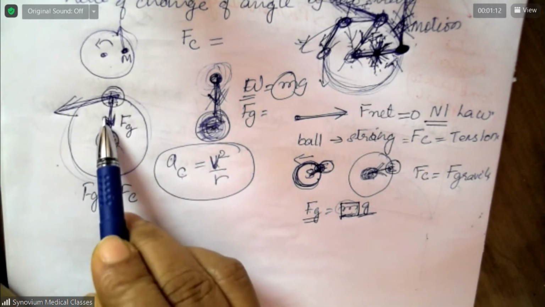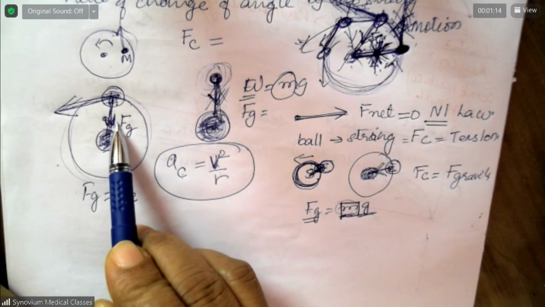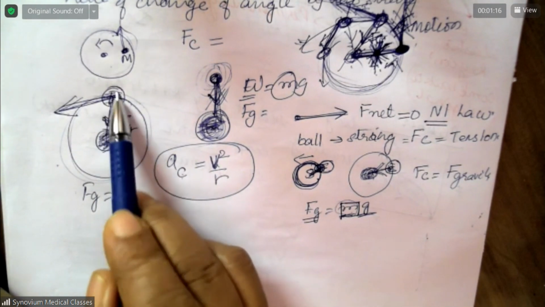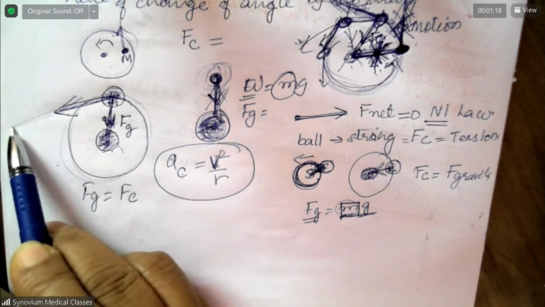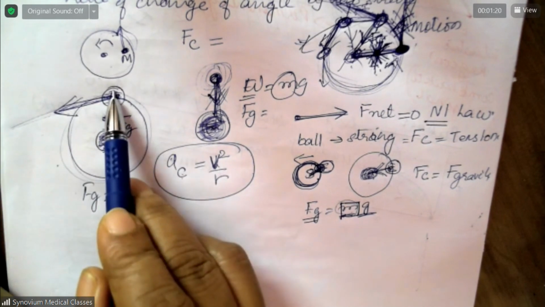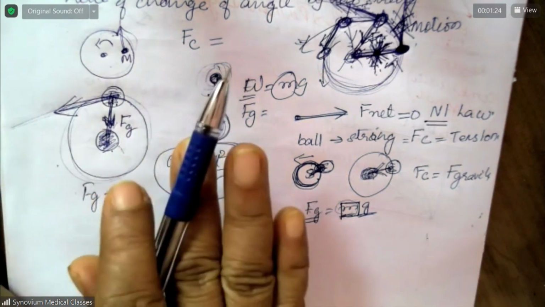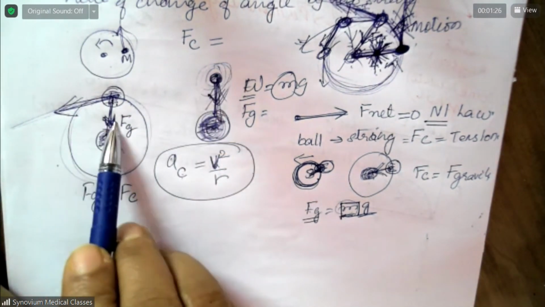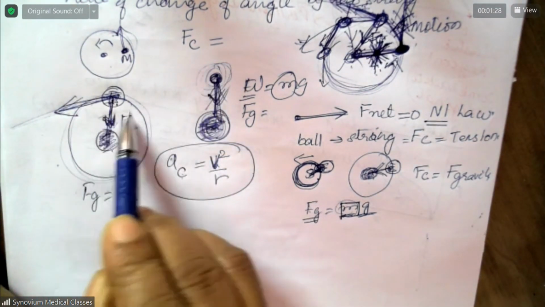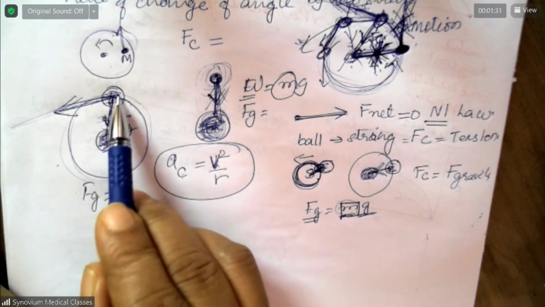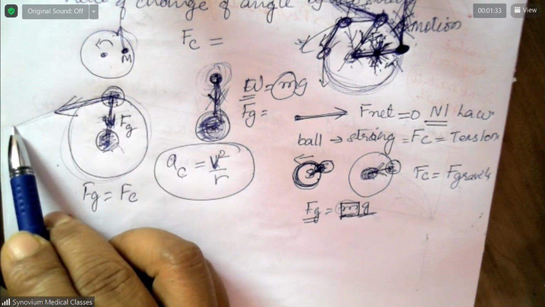So it has to move, and at the same time there must be a force perpendicular to it. This will make the object go in a straight path. This will make the object come towards it. Both are there every time, both are working simultaneously. If any one of these is removed, it will go in the direction of the other one.